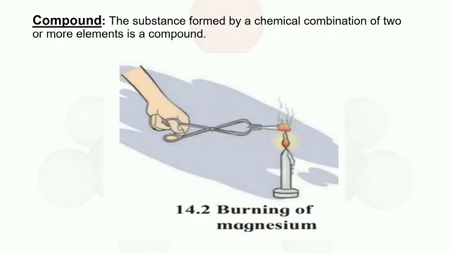Now let's try this. Take sugar in a test tube and heat the test tube. Observe what happens, what remains behind. You will see that the sugar melts and then it loses water, leaving behind a black substance. This black substance is carbon. What does it imply? How many elements is sugar made of?